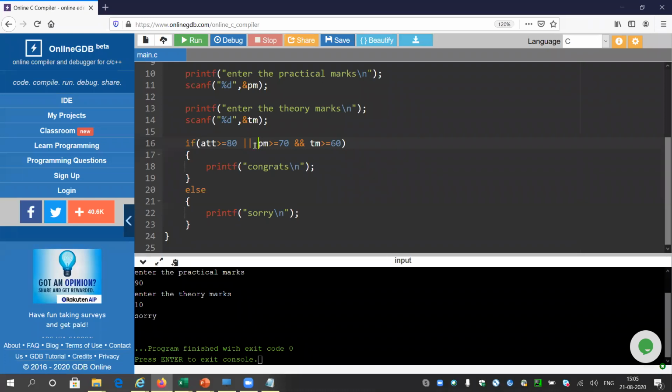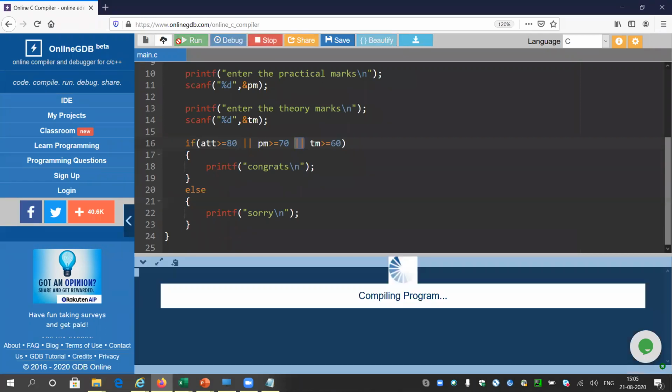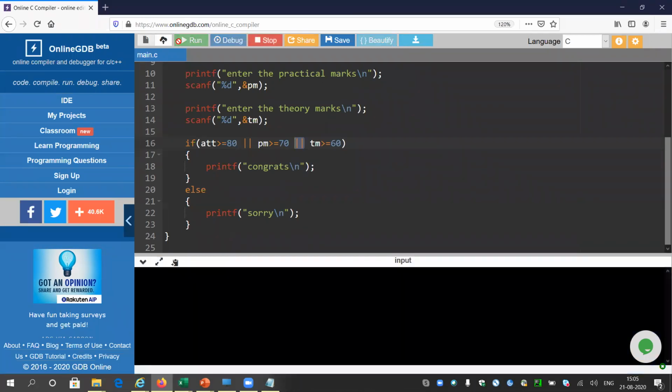For school 2, it will be OR. OR means if any one is true, then you will get the admission. You can even fulfill all 3, and then also it will be considered true. It is not mandatory that only one condition should be true. It is like at least one condition.